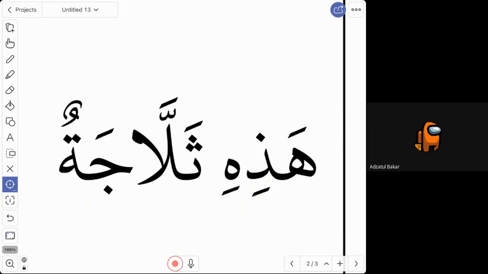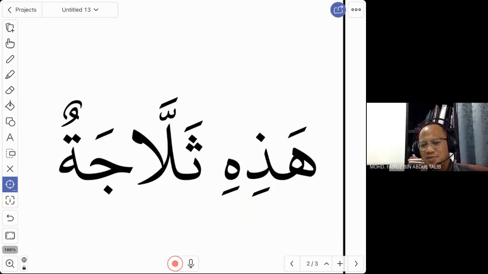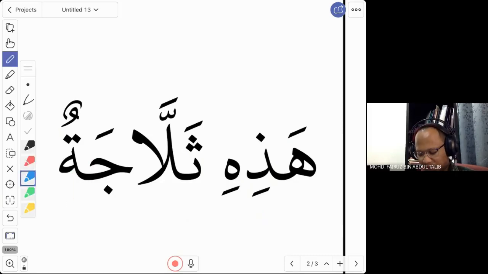It has a ta marbuta. Which word has a ta marbuta? Thallajatun. Yes. Why is it hadhihi? Because it is pointing to the word thallaja, which has a ta marbuta. Yes, correct. Then since this is with a ta marbuta, is this muzakkar or muannas? Muannas. Yes, correct.